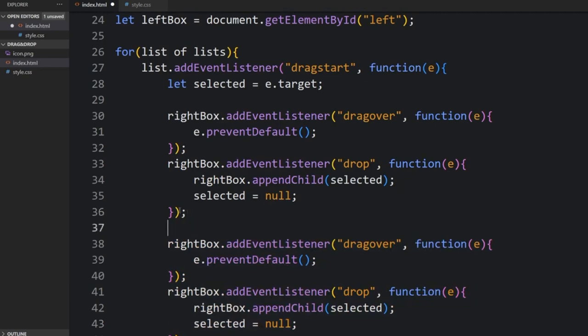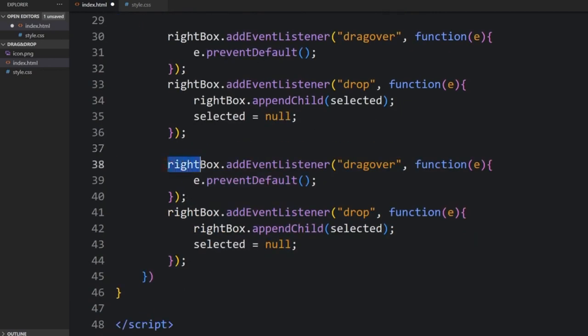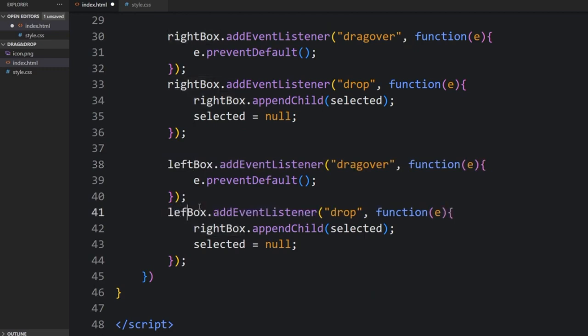I copied from up and pasted it down here. I've changed everything here, all the right box references, to the left. So from right to left. Come down here, change to left box. So let's refresh and show it in the live server.